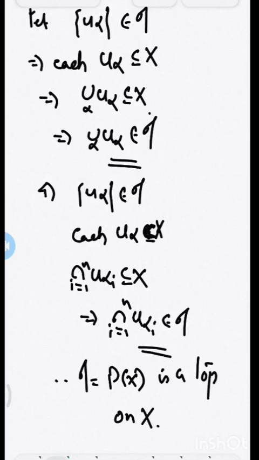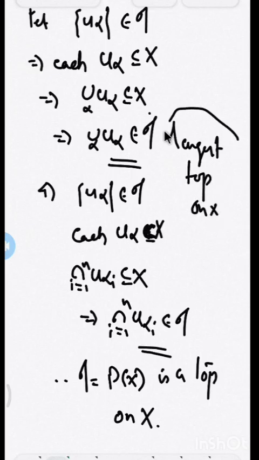We know that a topology is a collection of subsets of X. Since this topology contains all of its subsets, it is the largest topology among any topology that can be defined on X. So this power set topology is the largest topology on X.